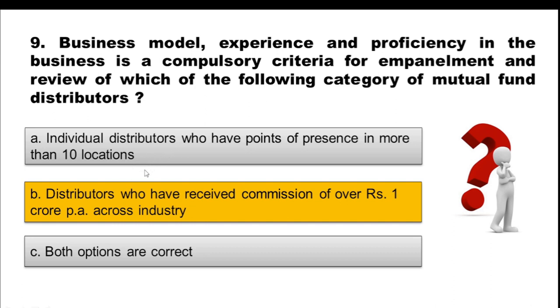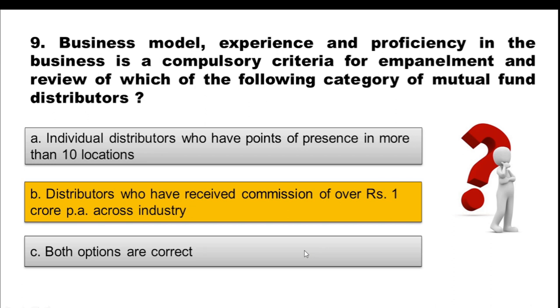Then AUM raised over 100 crore across the industry in the non-institutional category. Third, SEBI mandated commission received over rupees 1 crore per annum across industry. So this is how option B is correct. For those distributors who have received commission of over rupees 1 crore across industry, due diligence has to be done in terms of their business model, experience and proficiency.